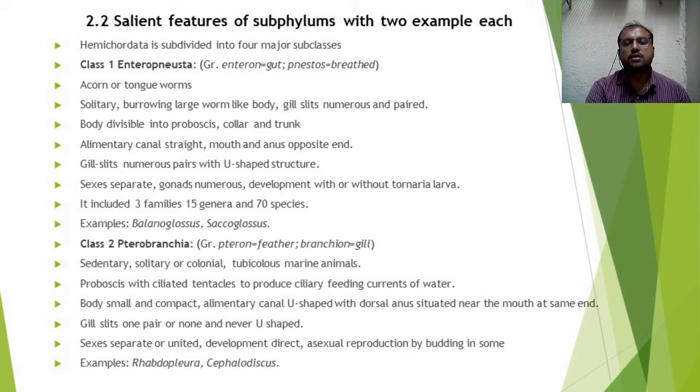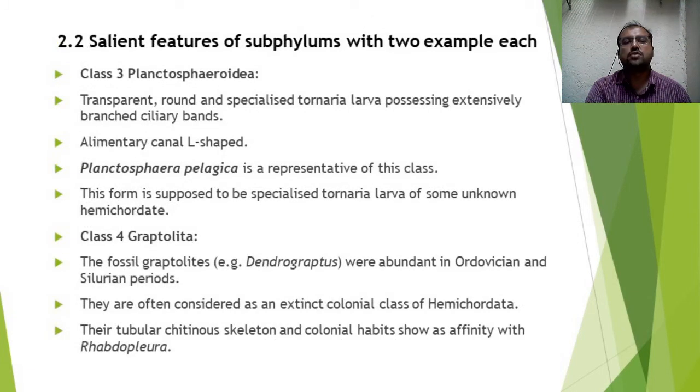Then the third class is Planktosphaeroidea. They have a transparent body, with a round and specialized Tornaria larva possessing an extensively branched ciliary band, and the alimentary canal is L-shaped. Planktosphaera pelagica is a representative of this class. This form is supposed to be a specialized Tornaria larva of some unknown hemichordate.